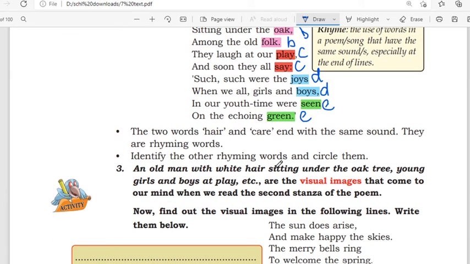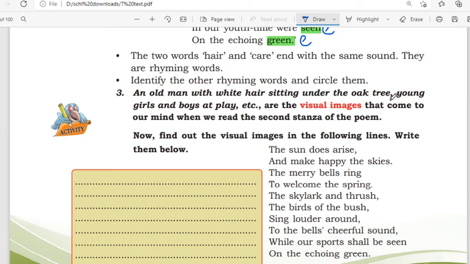Okay, then the last activity. An old man with white hair sitting under the oak tree. Girls and boys play, etc. are the visual images. And what are visual images? Visual images belong to another poetic device that is called imagery.